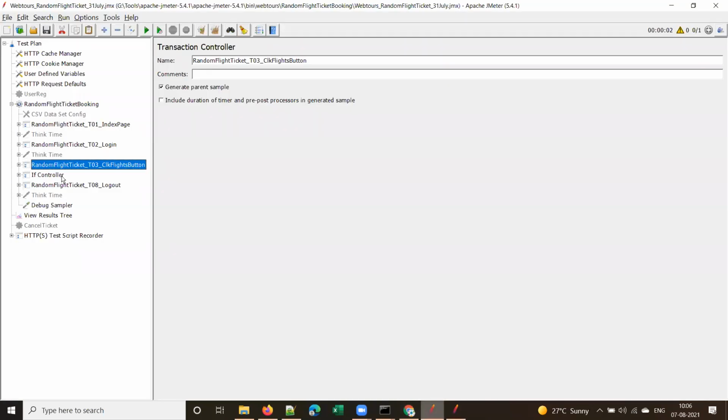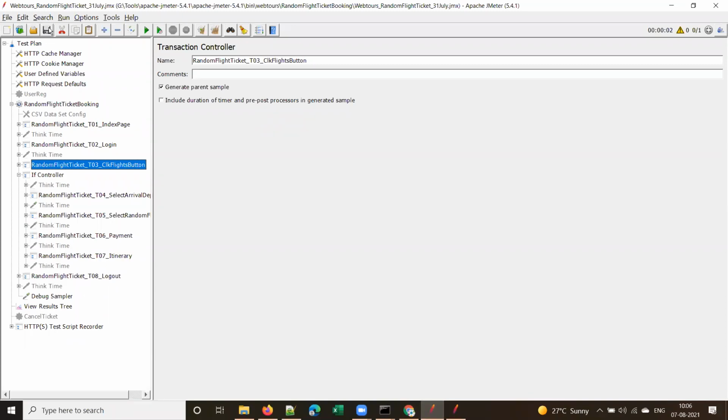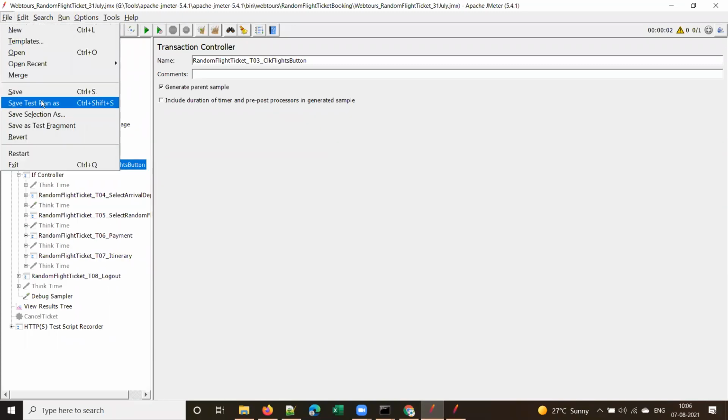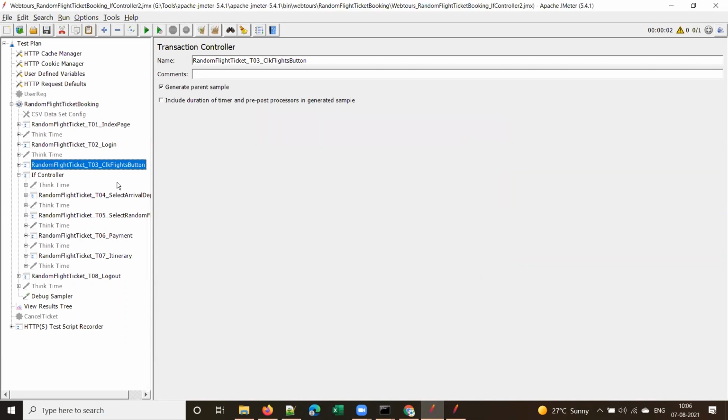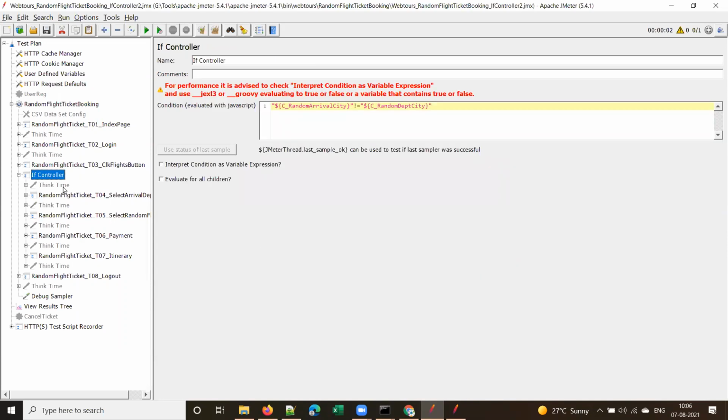So to handle such conditions, that is error handling. Shall I show you the other way to do this? I will rename this and save the script with some other name, random flight ticket booking if controller 2. I'll name it as if controller 2, and I'll show you the other way to do this.